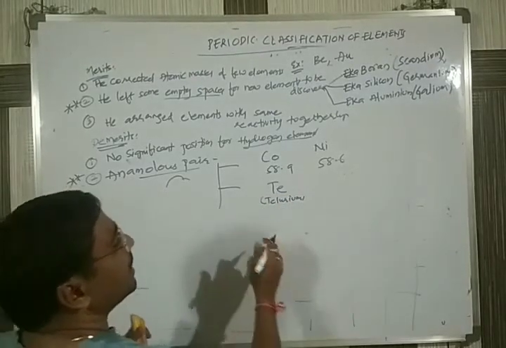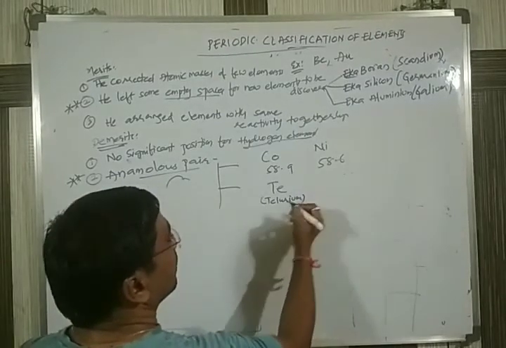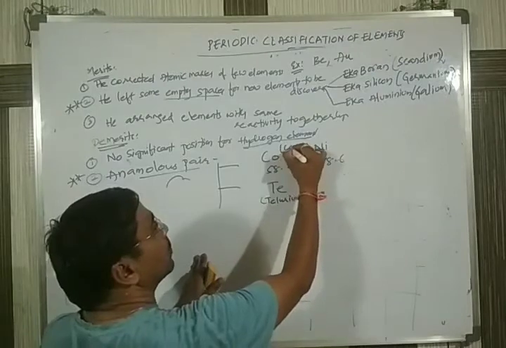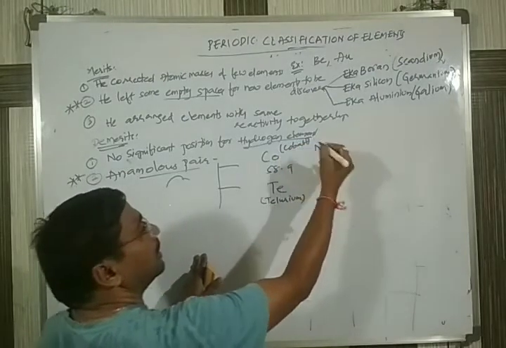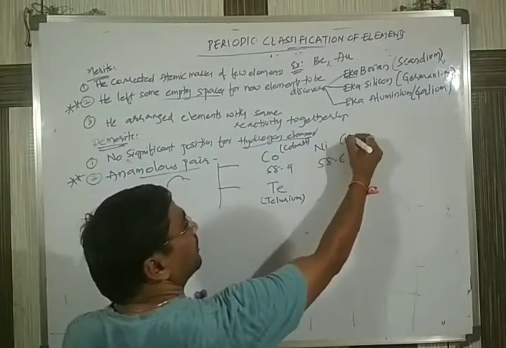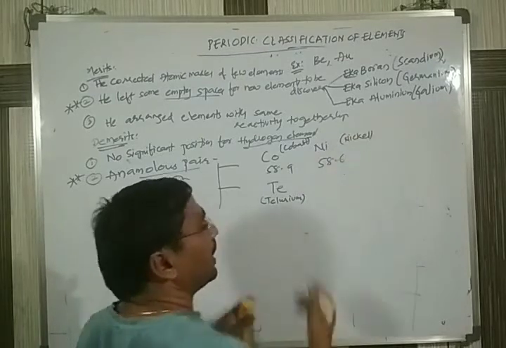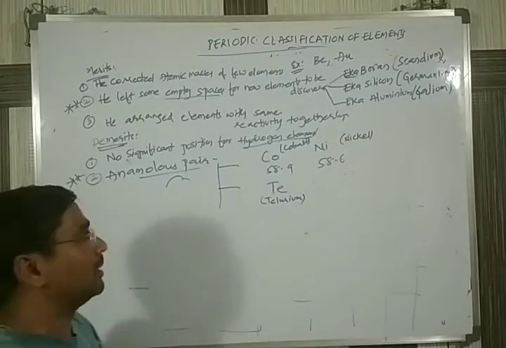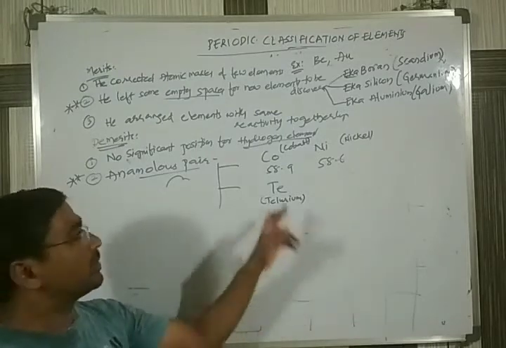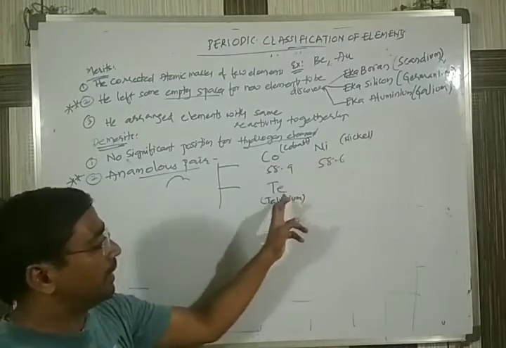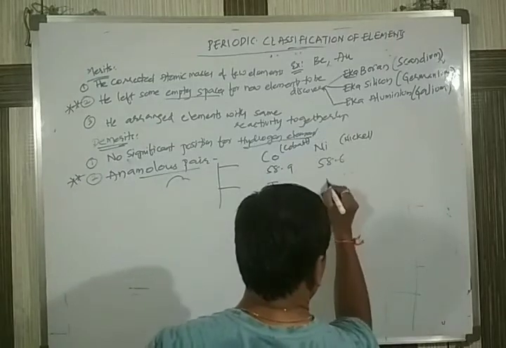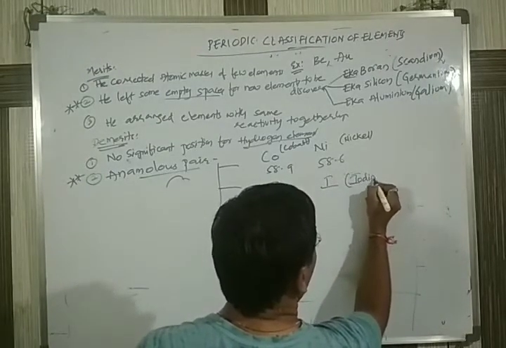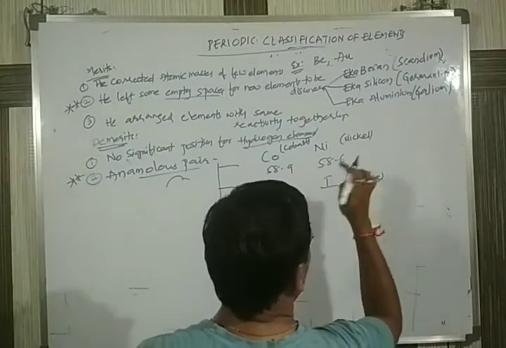Okay, Te is tellurium. I am writing the elements here also. Co is cobalt. Ni stands for nickel. Because we are new to the elements, remembering all of them is not easy right now. So cobalt, nickel. Next one is tellurium. Next one is I. I stands for iodine.